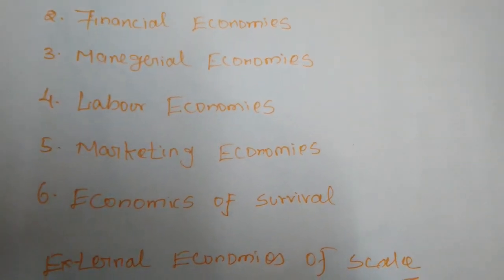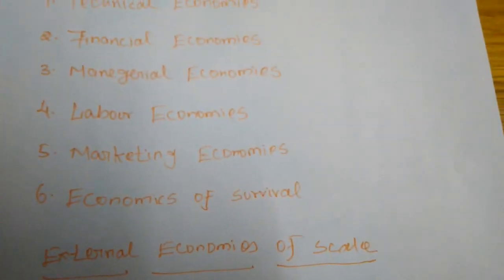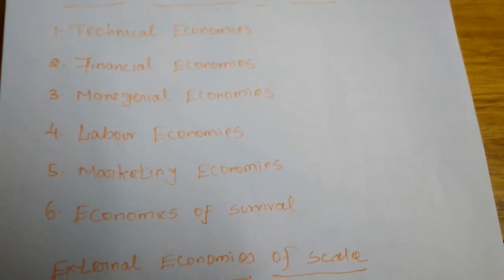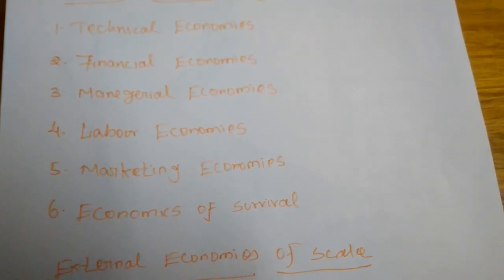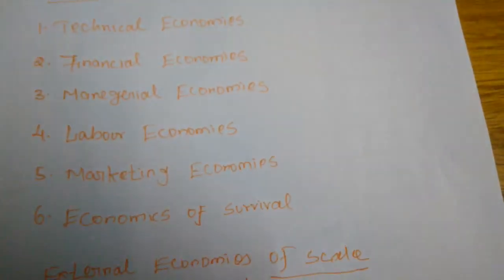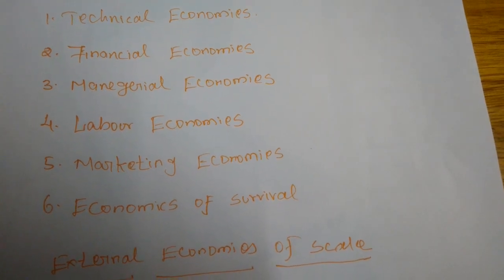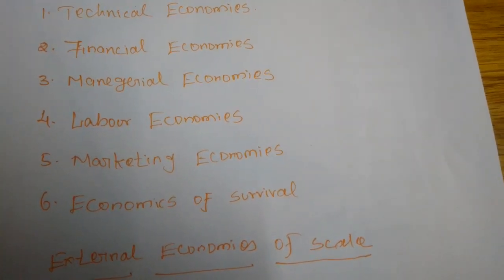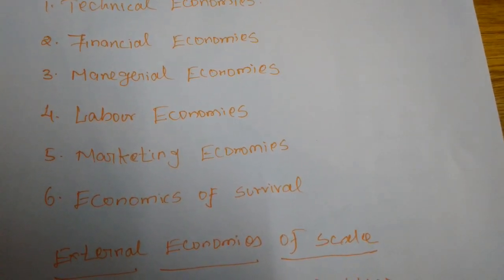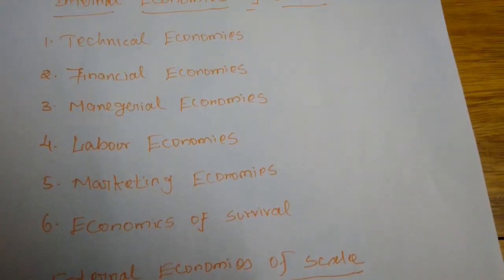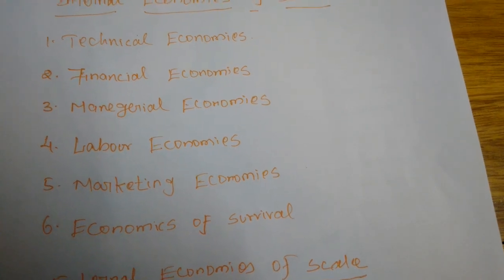When he is purchasing more raw materials at the low price, he can produce more commodities, and because of that, the consumer also will get some advantages. Because when he produces commodities at a low price, he is able to produce more commodities, and they will come to the market at a cheap price. So when we are marketing any commodities, large scale industries will get some advantages. This is also one of the economies, marketing economies.